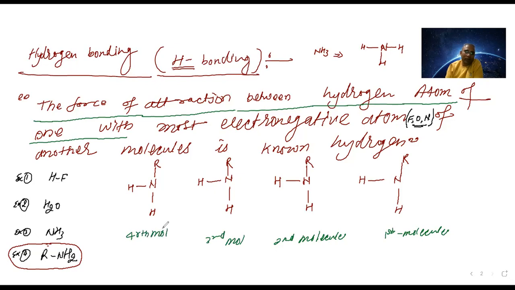The definition: the force of attraction between hydrogen atom of one molecule with most electronegative FON atom of another molecule is known as hydrogen bonding. So the hydrogen atom of one molecule is going to join with the most electronegative atom of another molecule, that is nitrogen. This hydrogen is going to join with another nitrogen, and one hydrogen is going to join with another nitrogen. Because this bond is formed between hydrogen and the most electronegative atom, nitrogen, oxygen or fluorine, this is going to be hydrogen bonding.